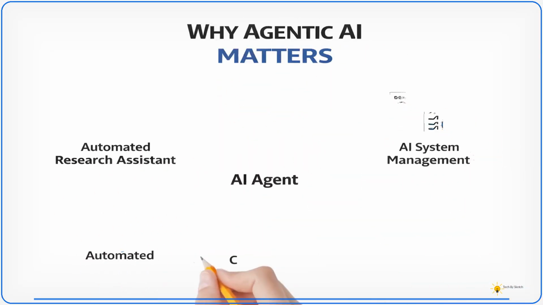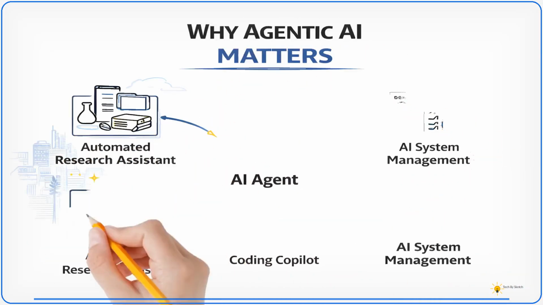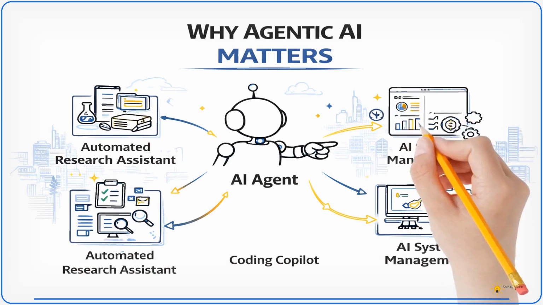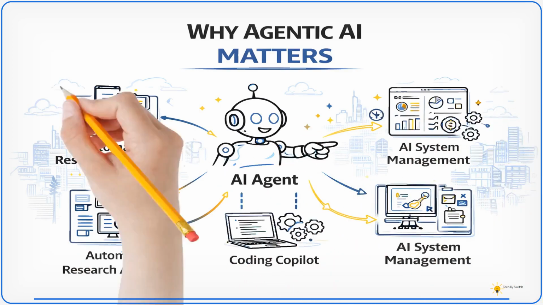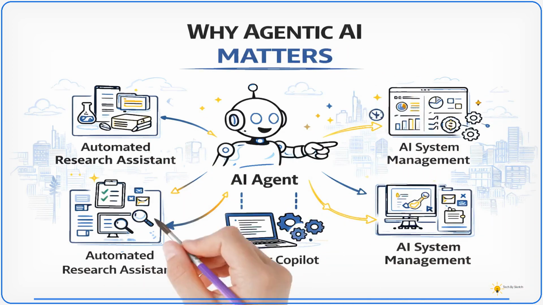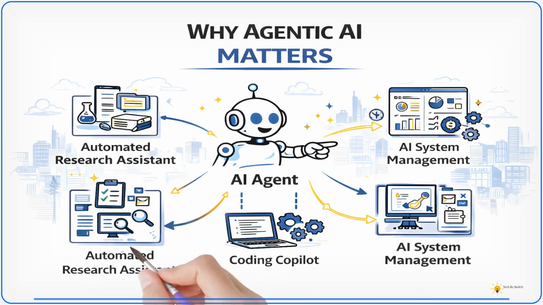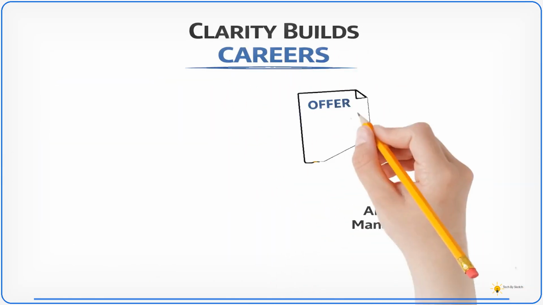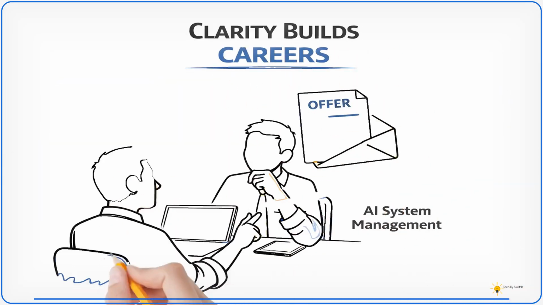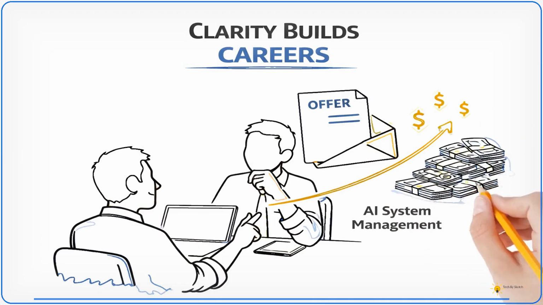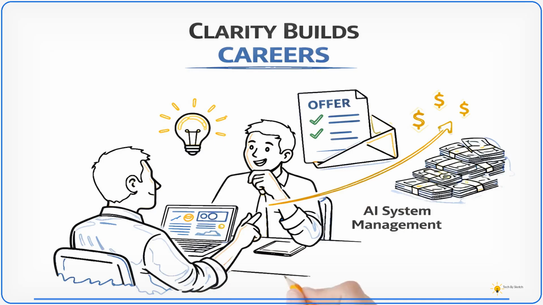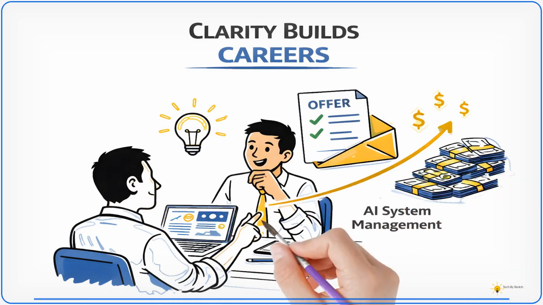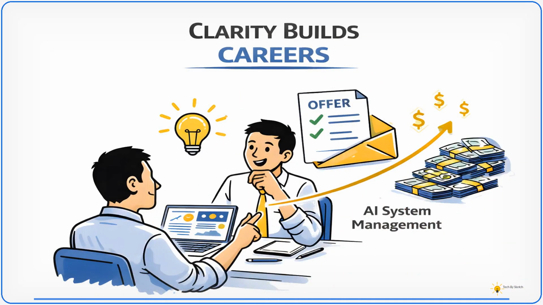Now, agentic AI represents the next evolution of intelligent systems. Understanding why agentic AI matters helps engineers design future software. It shifts AI from answering questions to completing work. Finally, the candidate finishes the explanation with confidence. Clarity builds careers, which is why learning these concepts matters. Deep clarity about modern AI systems helps engineers stand out in interviews.